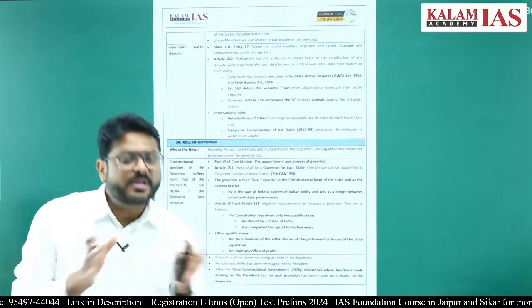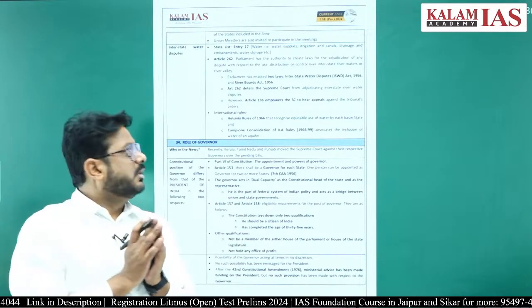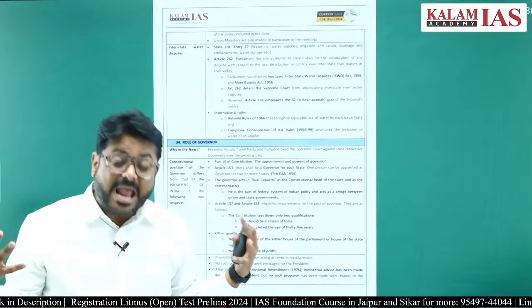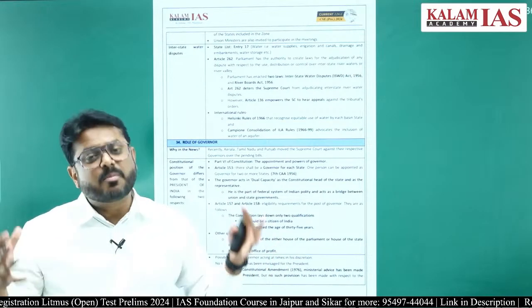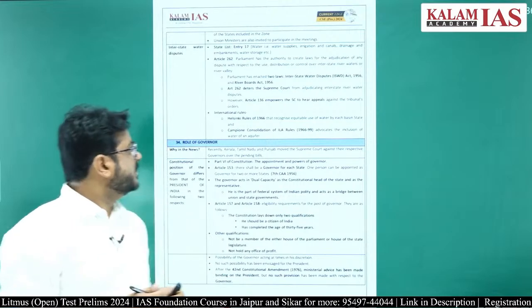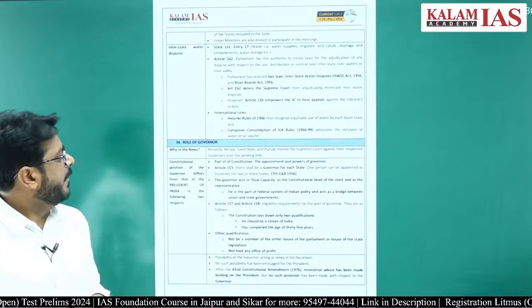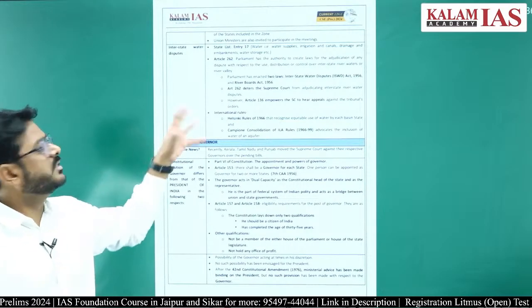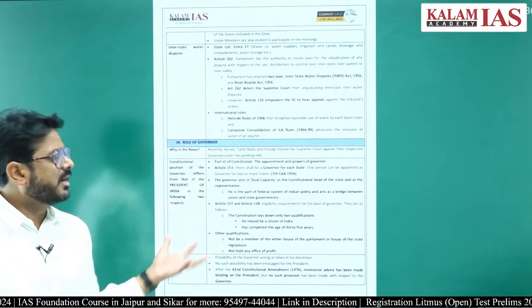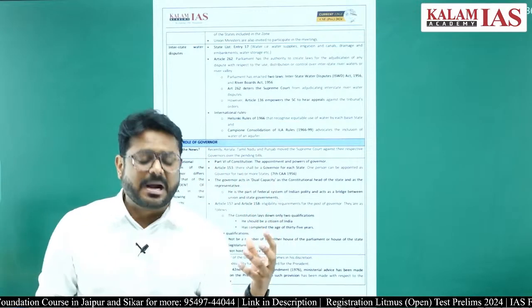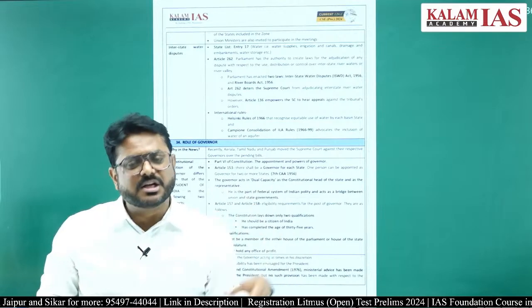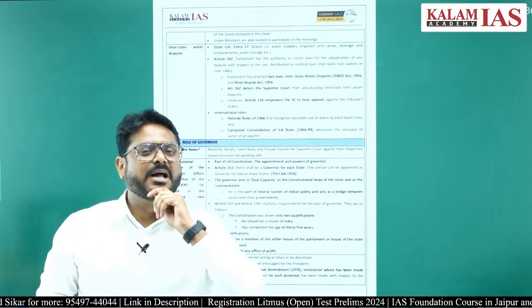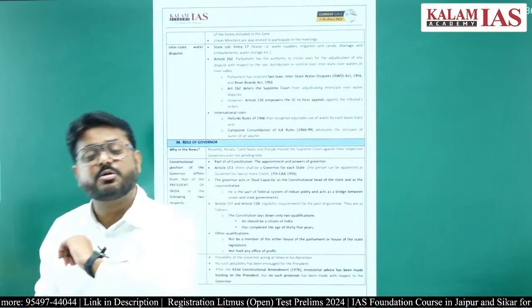And for solving water related disputes, the center has brought several kinds of acts. For example, Interstate Water Disputes Act 1956, River Boards Act 1956. Such acts will be helpful in solving interstate water disputes. You must have read in geography and other parts about the Godavari Water Dispute Tribunal, Kaveri Water Dispute Tribunal, Mahadayi Water Dispute Tribunal.